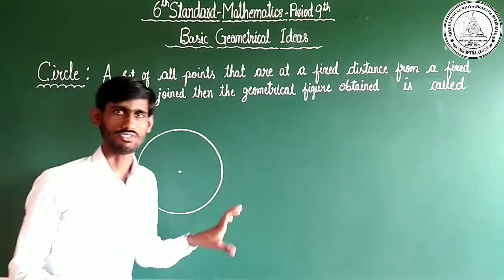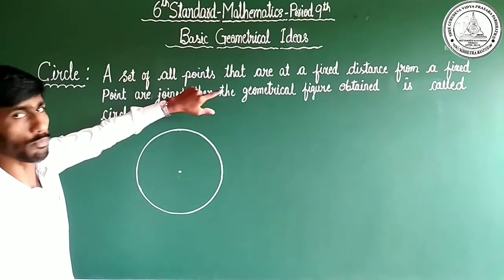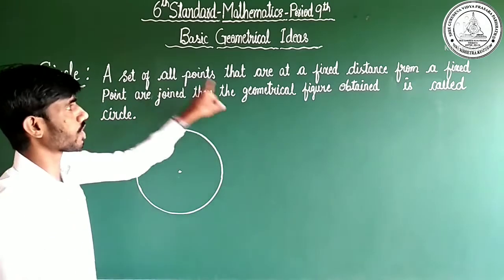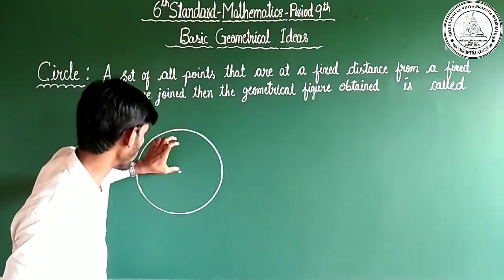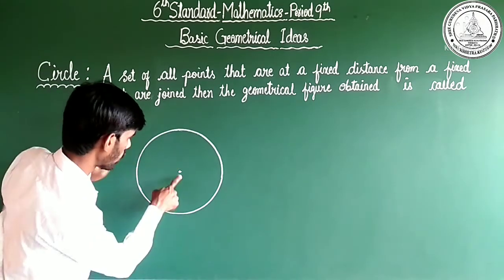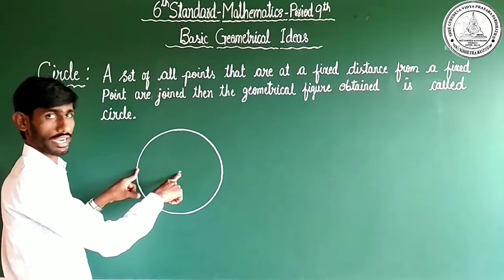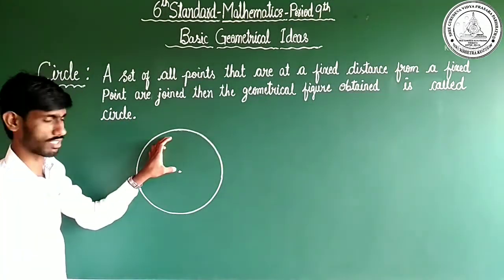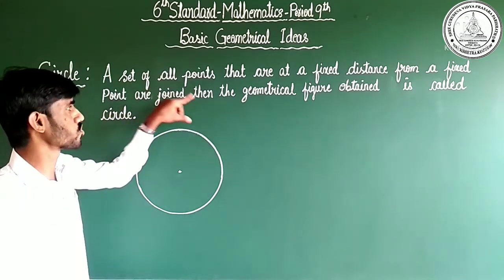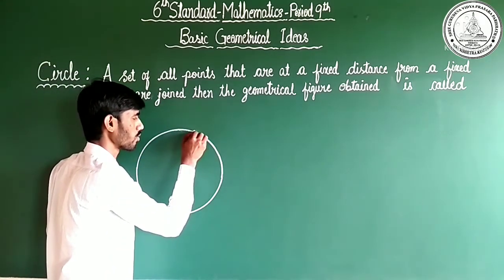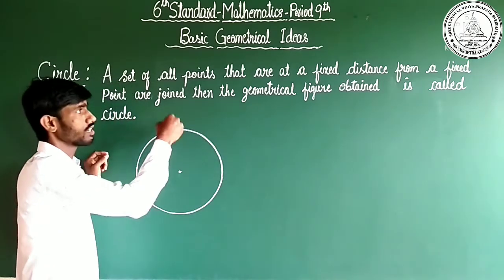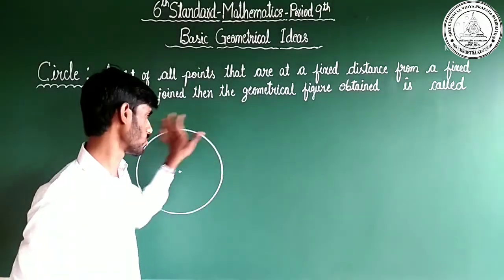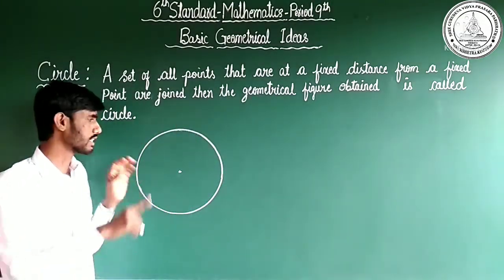Dear children, the definition of circle once again: a set of all points. Where are all the points? Here are a number of points. A set of all points at a fixed distance from the center to here, here to here, from center to edge, all points at a fixed distance from a fixed point are joined. Here is one point, here is another point, joined together one by one, and finally we get a geometrical figure. This geometrical figure is called circle.